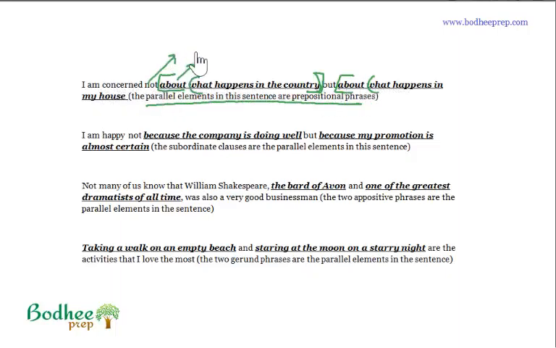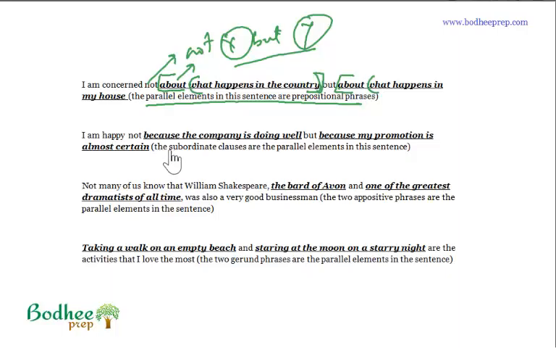So not and but is the idiom, not X but Y, right? This is the idiom, and X, Y are the two parallel elements, and they are parallel. Why? Because they both are prepositional phrases. I am concerned not about what happens in the country, but about what happens in my house. Let's go to the next one.